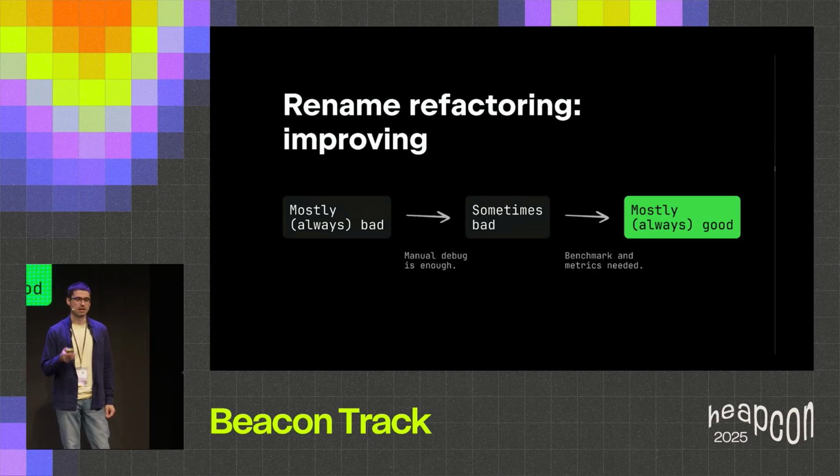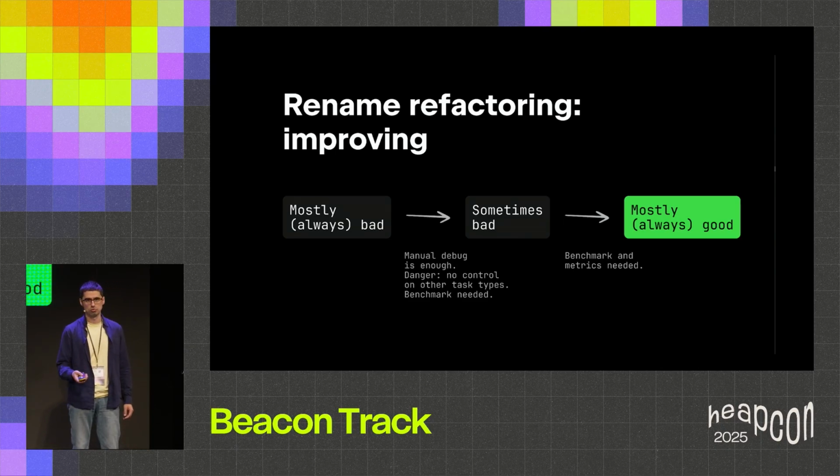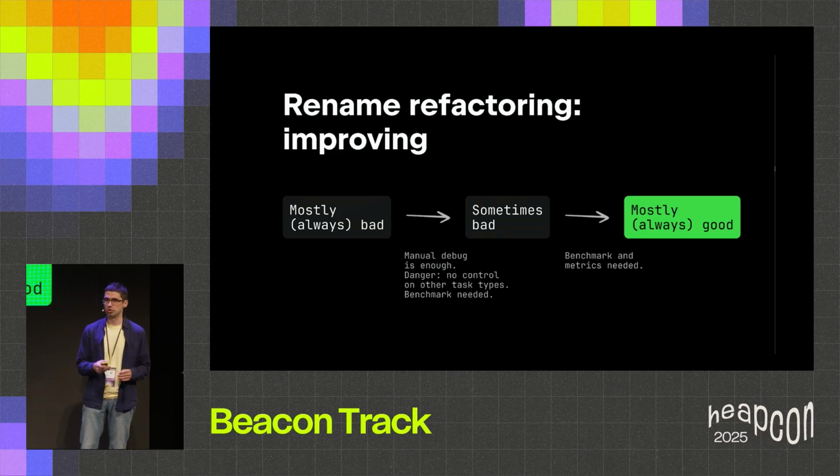And realistically speaking, even for the first step, we also need benchmarking. The reason for that is the following. Of course, renaming is not the only task that the agent should do efficiently. We are interested in many types of tasks, and it's very important to ensure that any change to the agent does not degrade quality on any types of tasks that we are interested in. Even a small, like 1 or 2%, degradation is intolerable. So we absolutely have to use benchmarks for control as well.